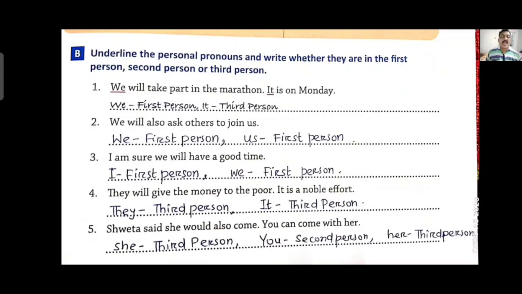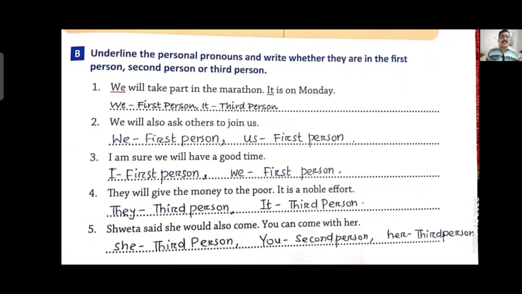Third one, I am sure we will have a good time. I, first person. We, also first person. Fourth one, they will give the money to the poor. It is a noble effort. They, third person. It, also third person.